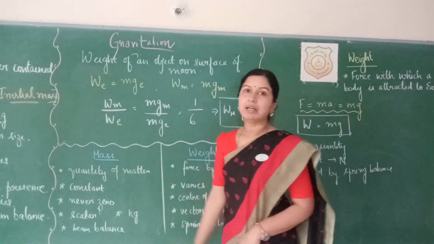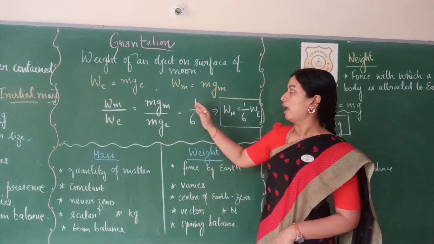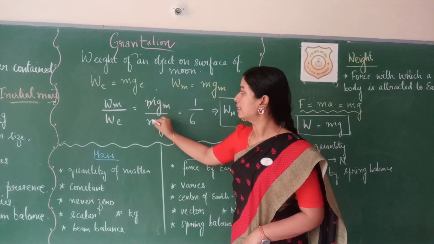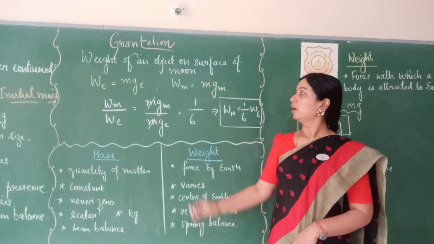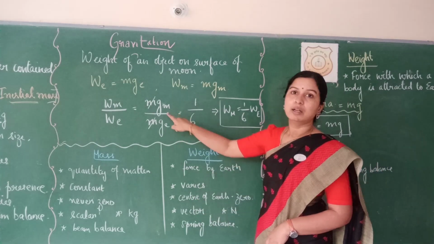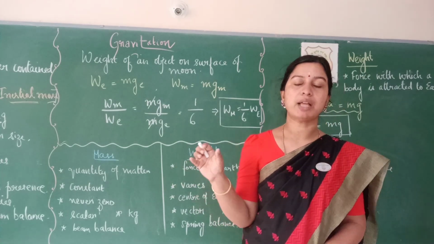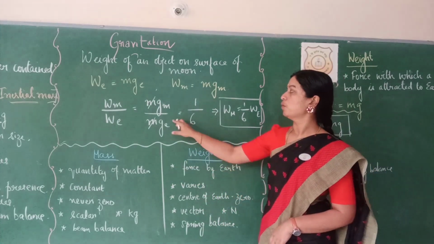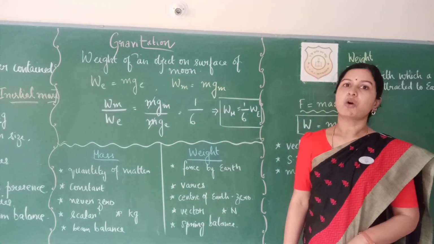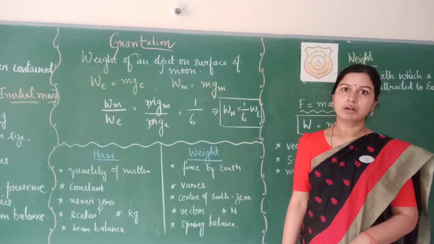So Wm by We, we get as m g_m by m g_e, and since the mass of the object is the same, we just cancel it. And if you remember what we calculated in the previous classes, the acceleration due to gravity on moon is 1/6 the acceleration due to gravity on earth. So we get it as 1/6. So the weight of an object on moon will be actually 1/6 the weight of the object on earth.